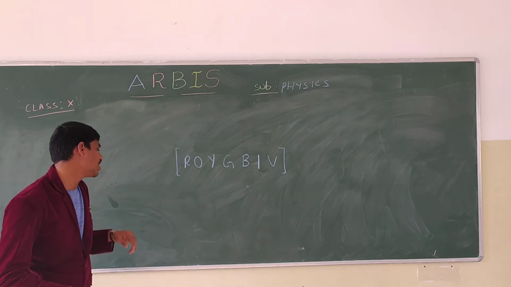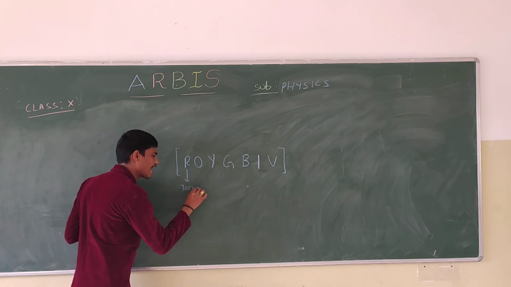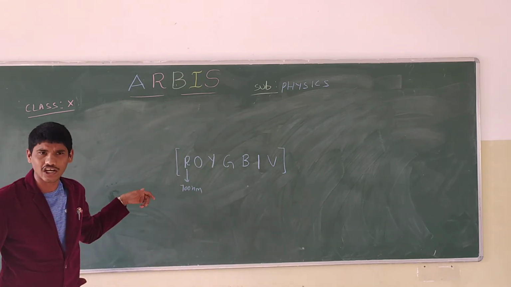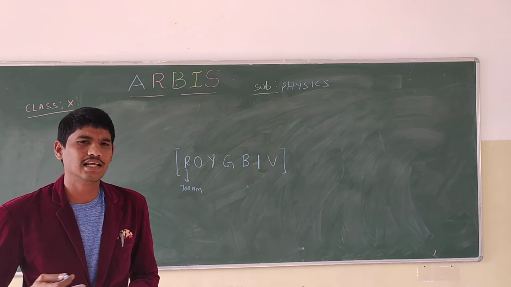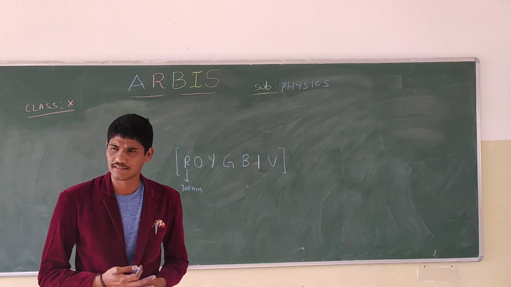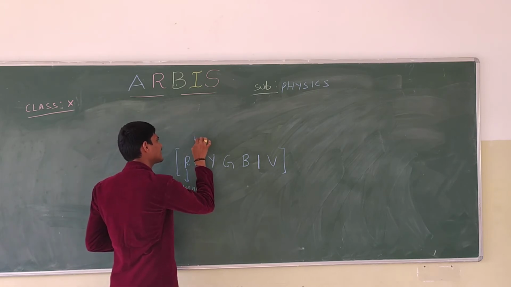The first one, red, has 700 nanometers. So 700 to 750 maybe. Normally you take it as 700 nanometers. And orange, 625 nanometers.